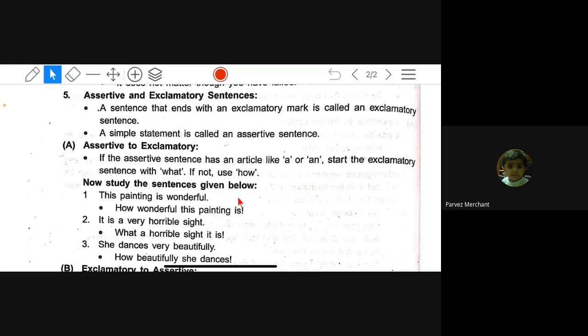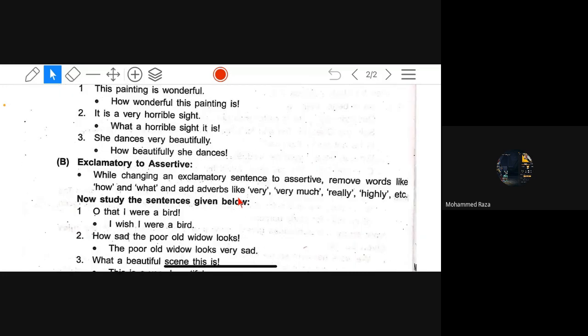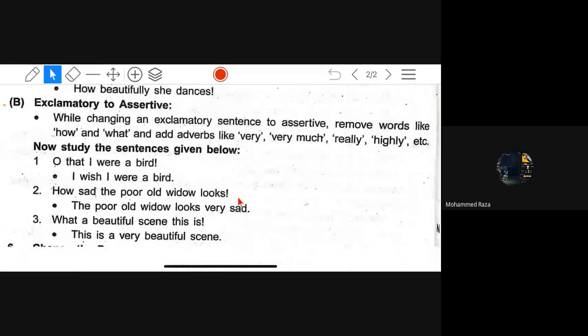You understood this? Do you all understand? Yes, sir. Then exclamatory to assertive. Understood this also? Exclamatory to assertive.